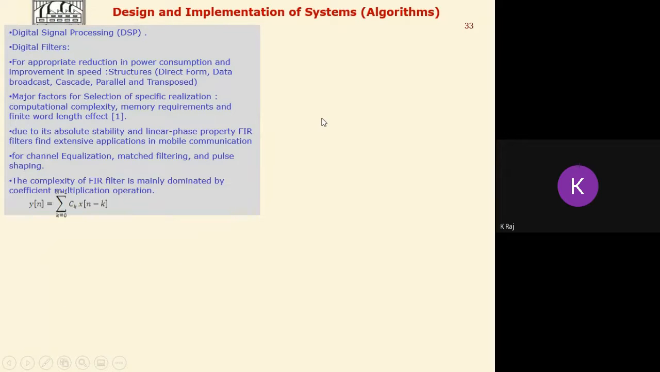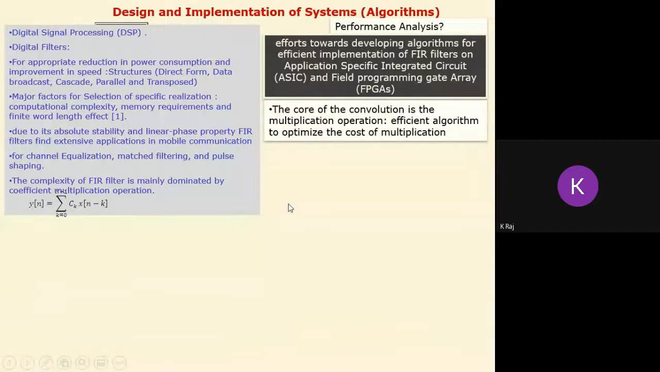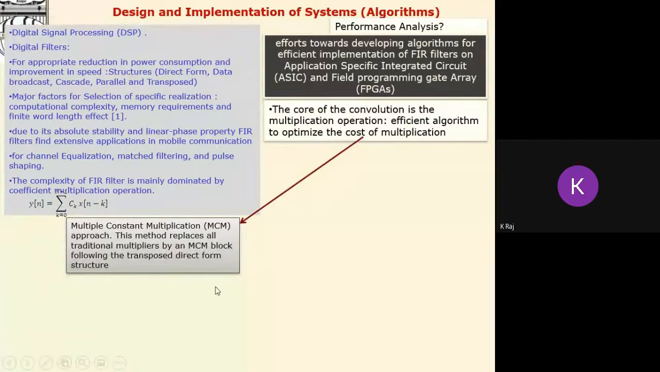Now suppose we have designed an algorithm, and we have also reduced the critical path length. Then again, the efforts towards developing algorithms for efficient implementation of the FIR filter on ASIC and FPGA can be applied here. For that purpose, as we know in DSP, there is the concept of convolution, which is based on multiplication. So we can utilize different algorithms to enhance the performance here.